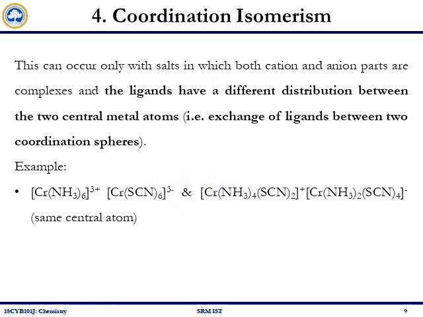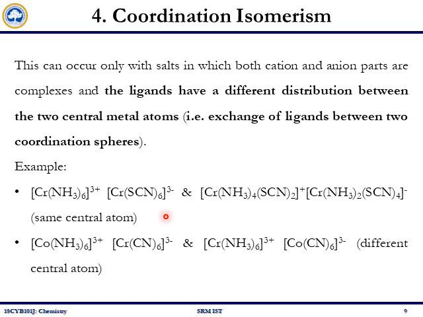Another example is where we have a different central atom. Shown here is a complex in which you have a cation and an anion. The cation is a cobalt based complex, where cobalt is coordinated with 6 ammonia, and chromium coordinated with 6 cyanide forms the anion.